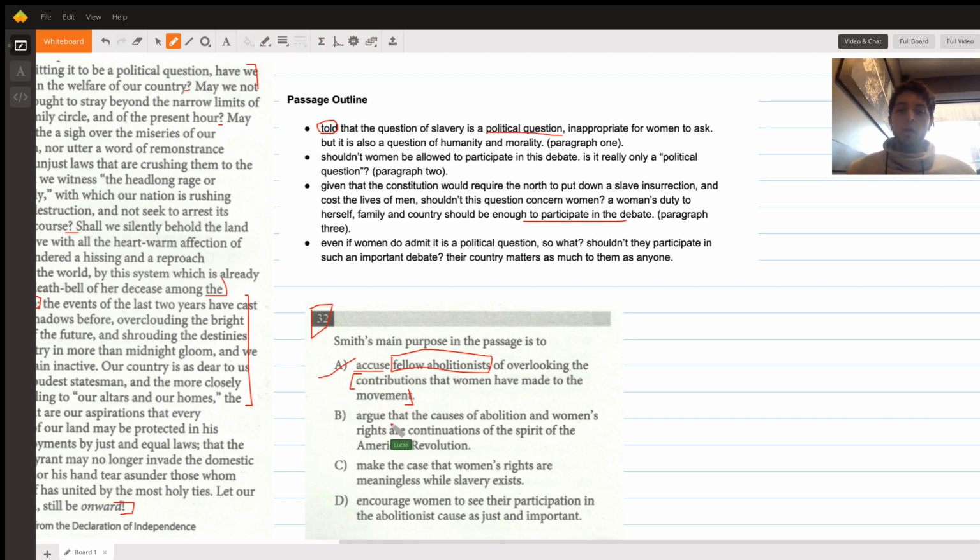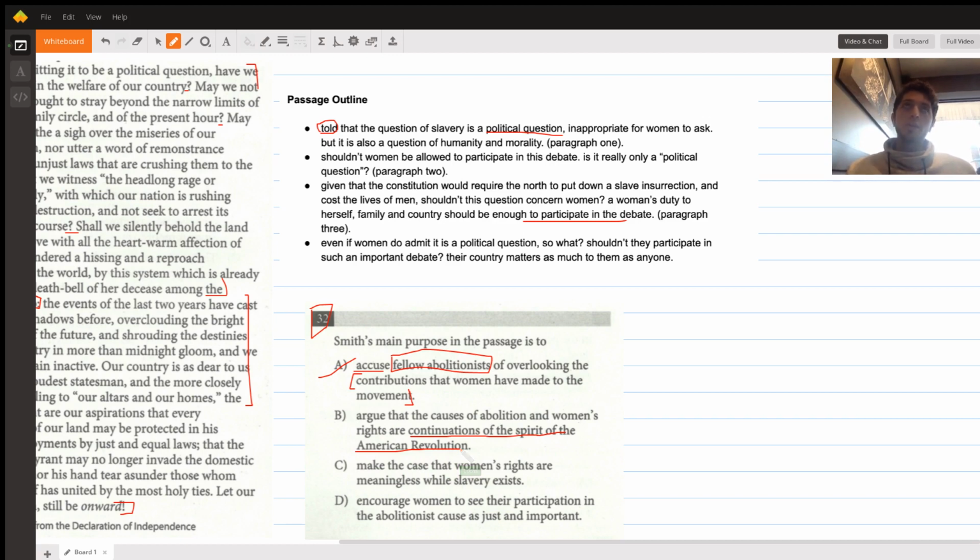He says, argued that the cause of abolition and women's rights are continuations of the spirit of the American Revolution. This seems on its surface like a good answer choice. It sort of fits the right tenor, the right general idea of what's going on, right? If we just read this as abolition and women's rights are good, positive things, we're going to get the answer choice wrong. Because it's saying more than that. It's saying specifically that these causes are continuations of the spirit of the American Revolution.